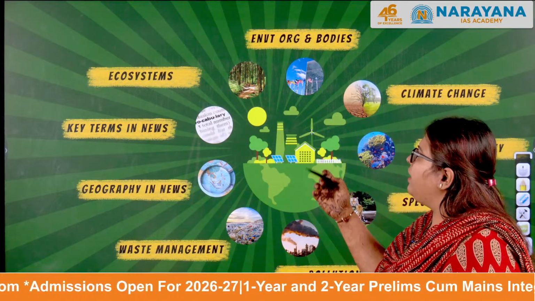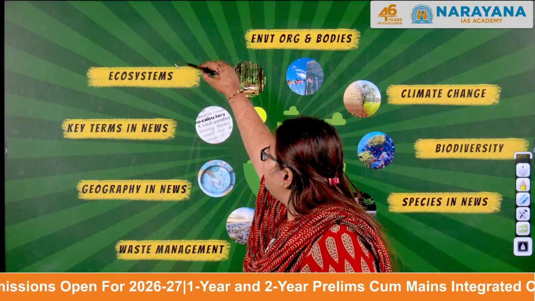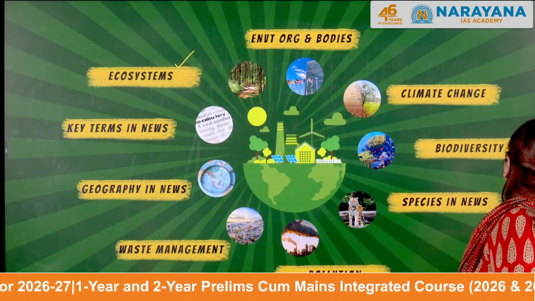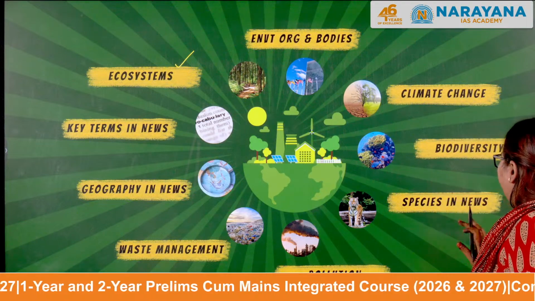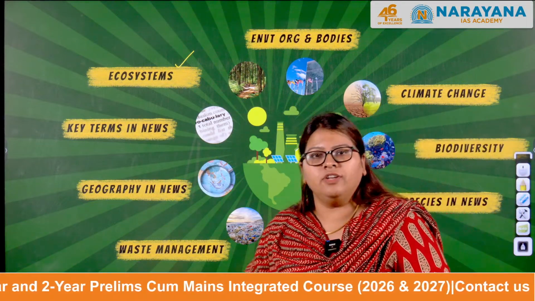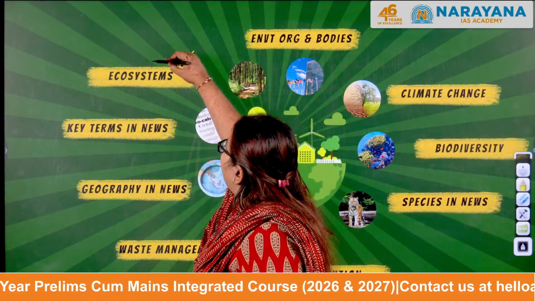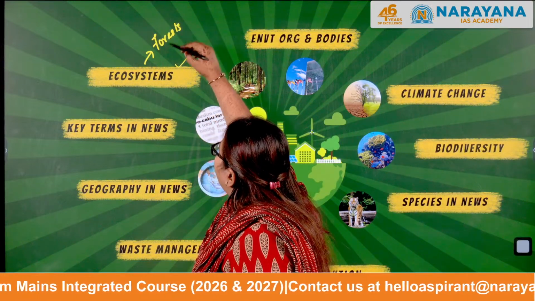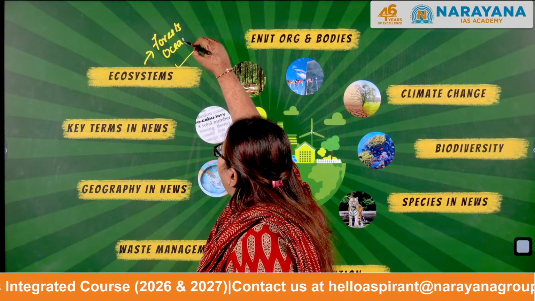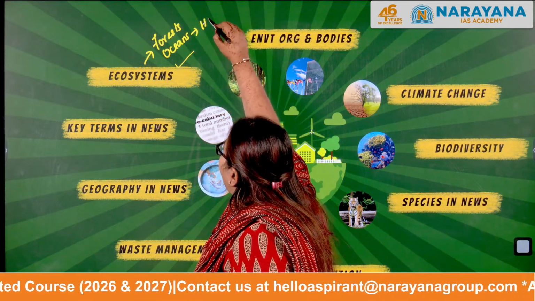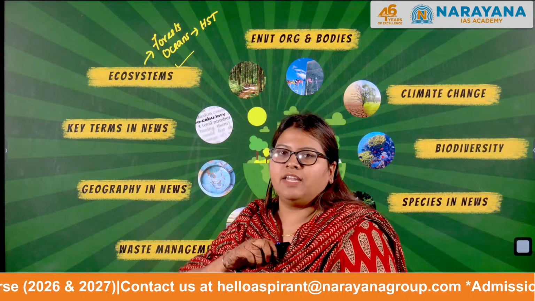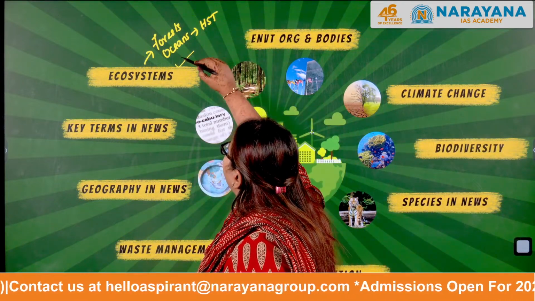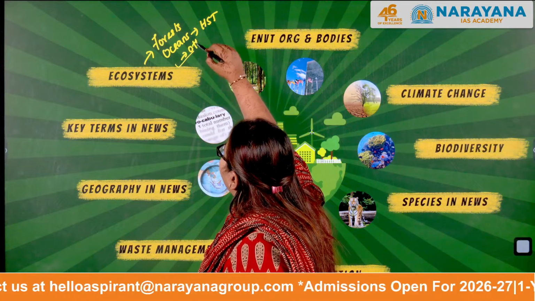If you take ecosystems, which we will essentially start with today, under this topic we will be discussing different types of ecosystems that have been in the news. Ecosystems include what? It can be forests. Followed by that, we'll be dealing with oceans, for example the High Seas Treaty, which India is yet to sign as well as ratify. And then after the oceans, we will be talking about other kinds of ecosystems.